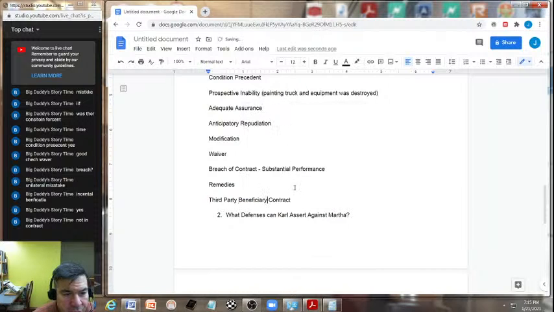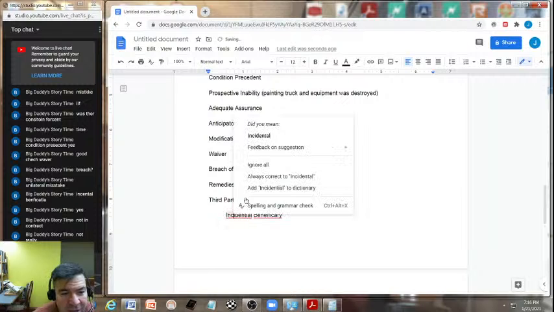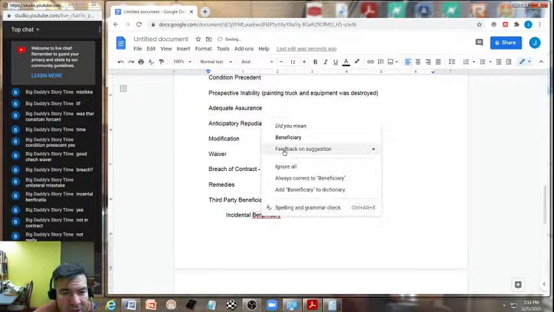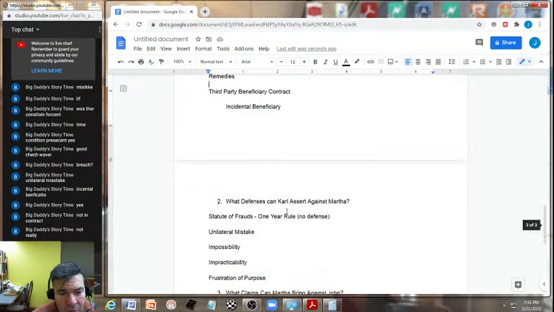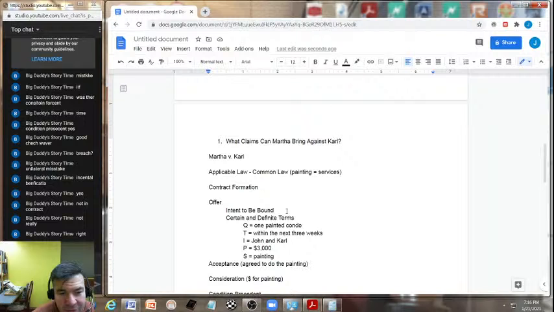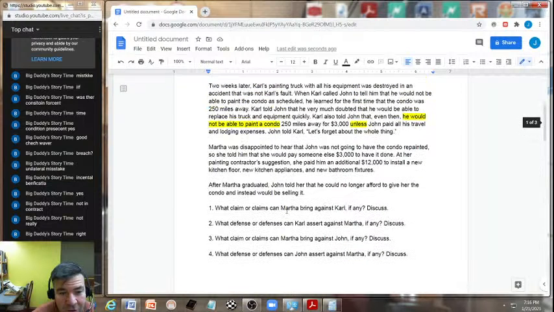And that's the unique thing about this: we're not dealing with an intended beneficiary, because they weren't in the contract. I think it was an incidental beneficiary, which means they don't have any rights to vest even in the first place. That's exactly right. So what claims? That is very interesting. I don't know at this present moment, because we need to further issue spot.